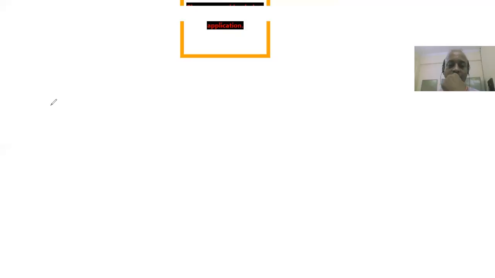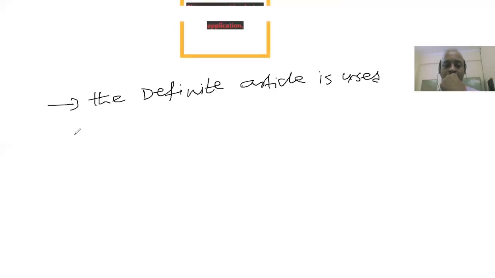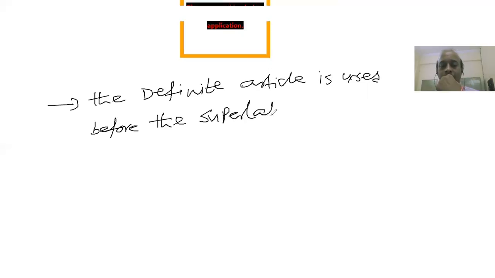And also, the definite article is used before the superlative degree. Before the superlative degree, it is a must, right?